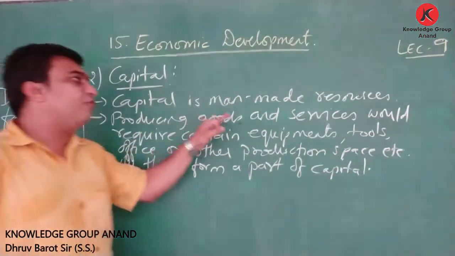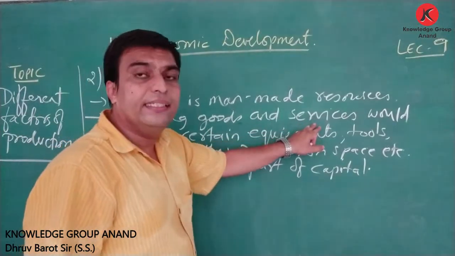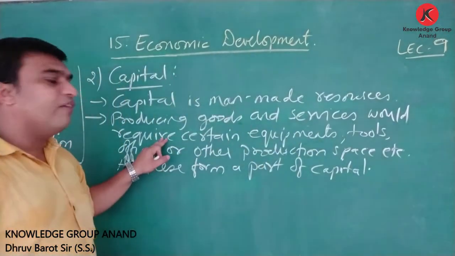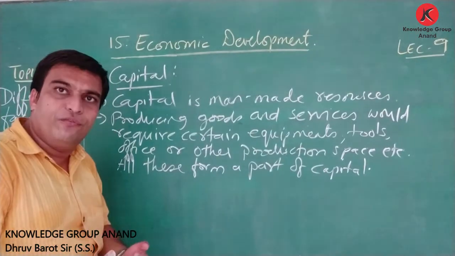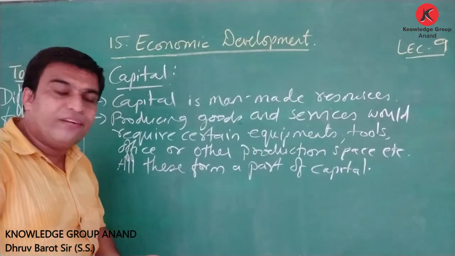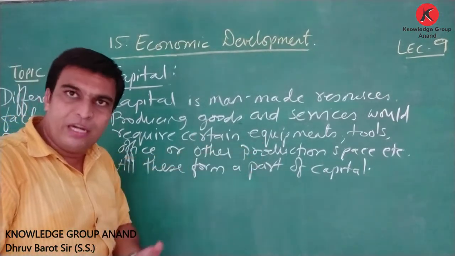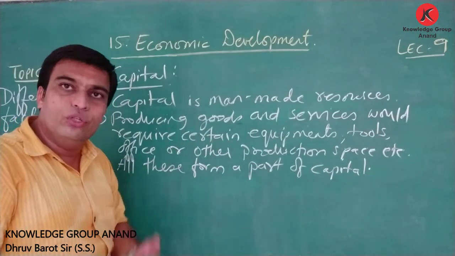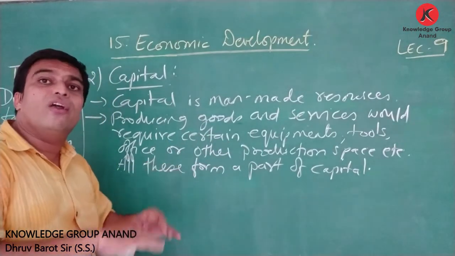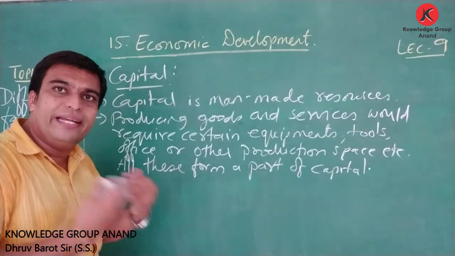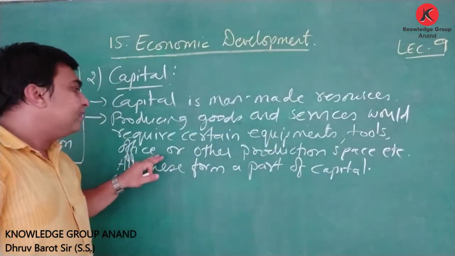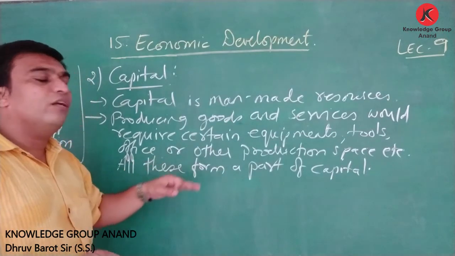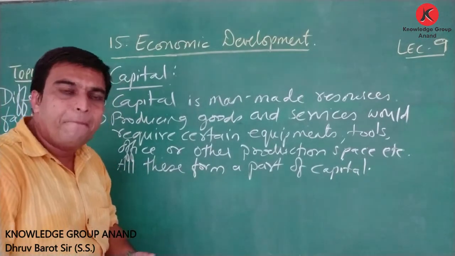For the production of any kind of goods and services, if we want to produce any kind of goods or any service, then what do we require? We require certain equipments and certain tools for that. We also require an office if we want to provide any kind of service. We require a proper office, or other production space, right?